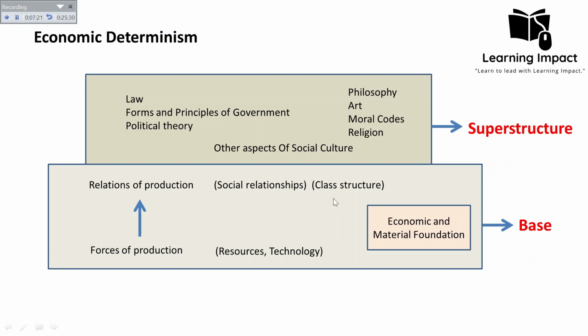He believed that the members of the two classes think in the same way, because the proletariat is a part of the society in which the superstructure is governed by the ruling class. Art, moral codes, religion, all of this has been dominated by the ideologies of the ruling class. So of course it has succeeded in instilling the ideologies of the ruling class in the minds of the proletariat. That's why they mostly think in the same terms, and that's why the ruling class has become successful in convincing the working class that there is some kind of superior trait in them.